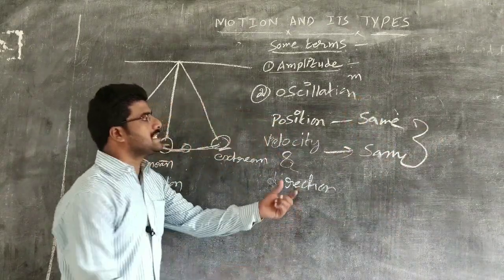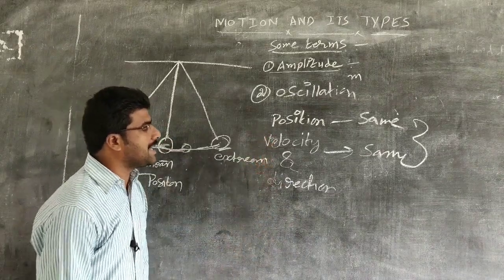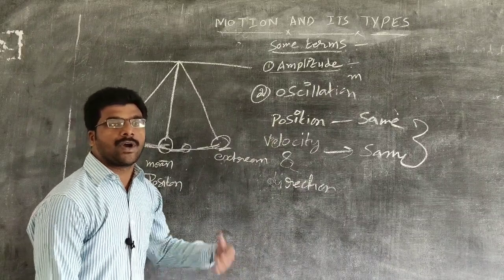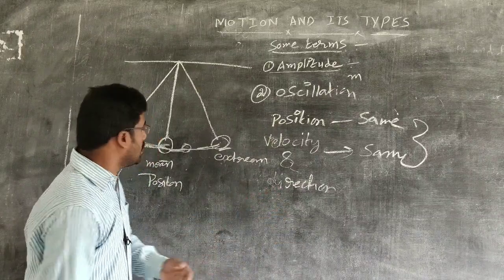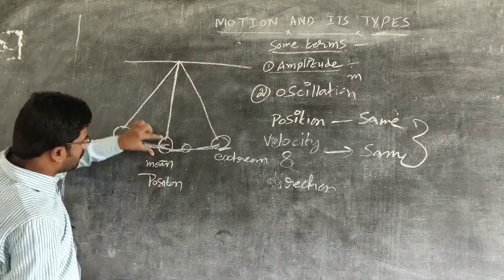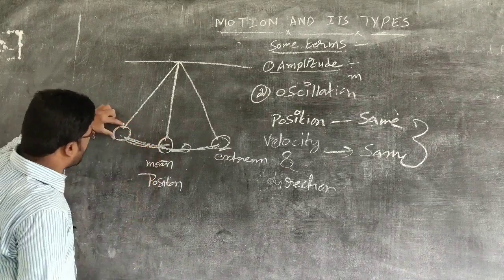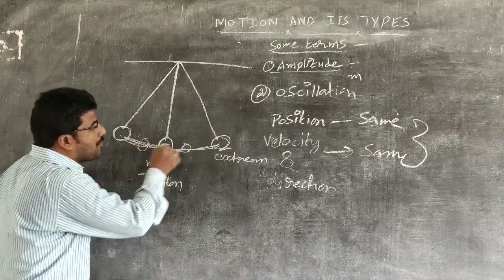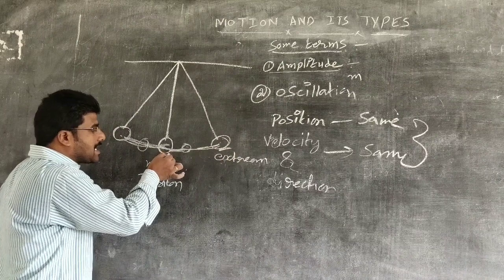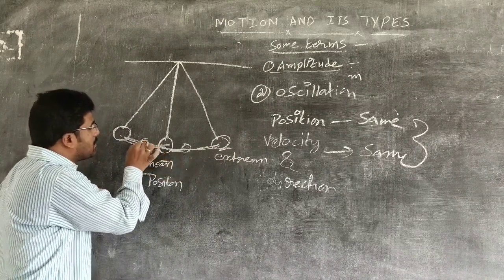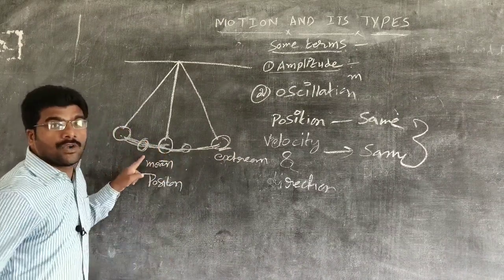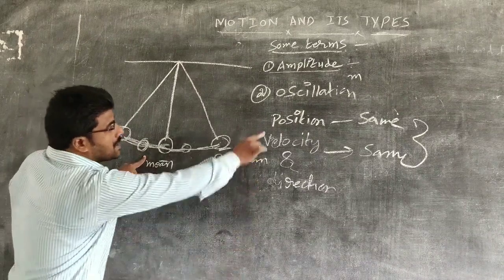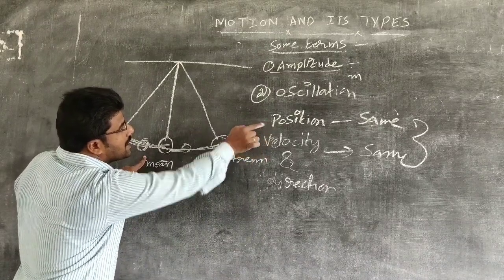So if it satisfies these two conditions, the position, the velocity and the direction should be the same, then it is said to have completed one oscillation. How? For example, if you pull the bob from here and release. Let us consider the bob has reached here. After moving to the extreme position, once again it comes to the mean position and the bob has stopped here. Whether we are going to say it completed one oscillation, we are going to see whether it satisfies these two conditions or not.